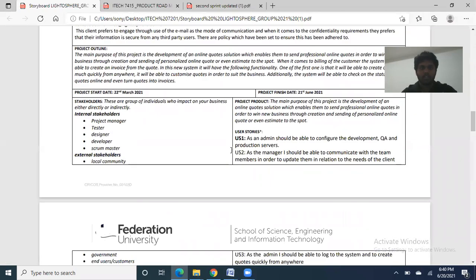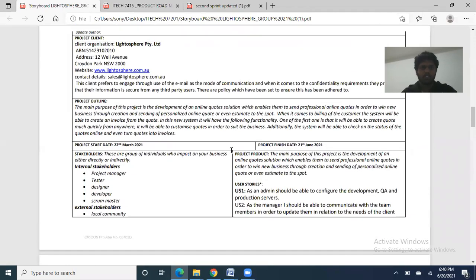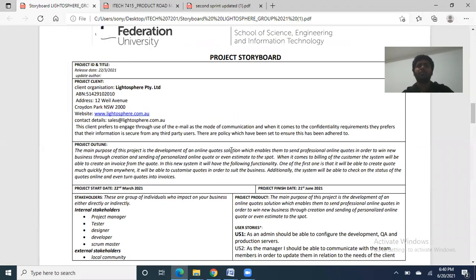Basically, the main purpose of this project is the development of an online quote solution which enables them to send professional online quotes in order to win new business through the creation and sending of personalized quotes online, or even estimates on the spot. When it comes to billing the customer, the system will be able to create an invoice from the quote in its system. It will have the following functionality.